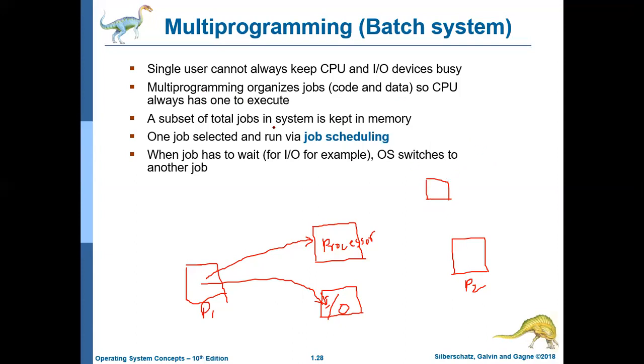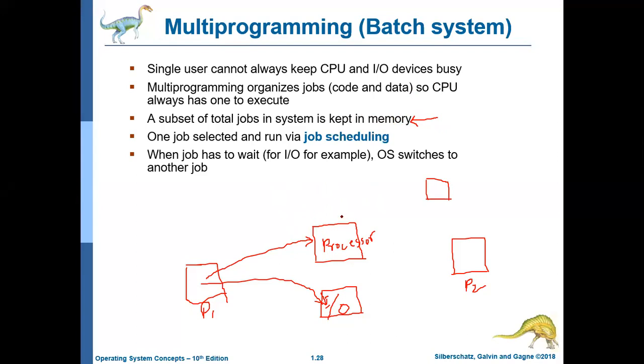A subset of total jobs in the system is kept in memory. We are having so many jobs, so one by one we are keeping them in the memory. Then from the memory we can schedule one of these processes to the processor, to the CPU itself.